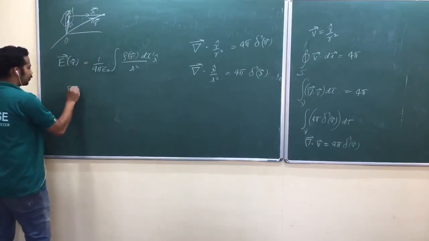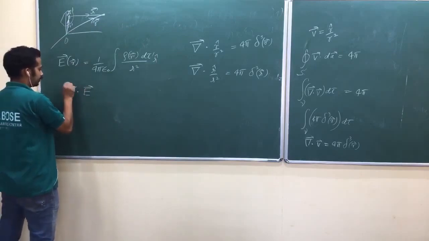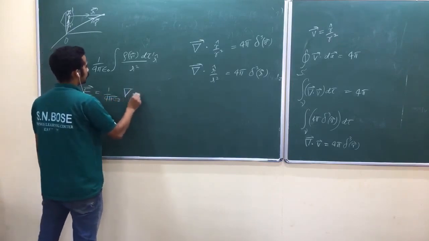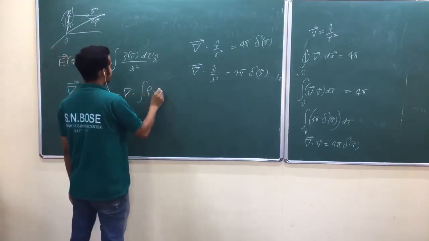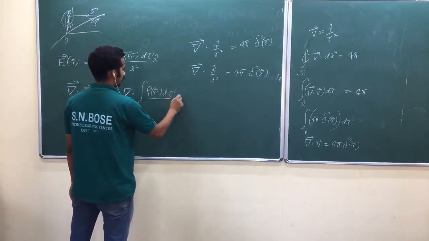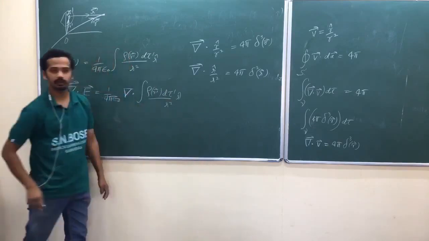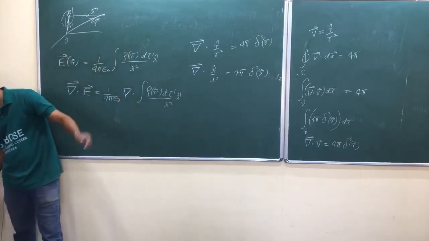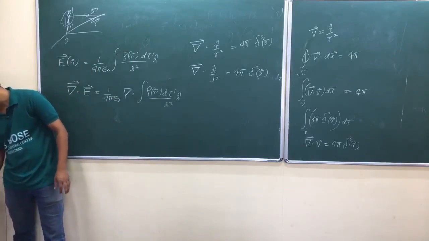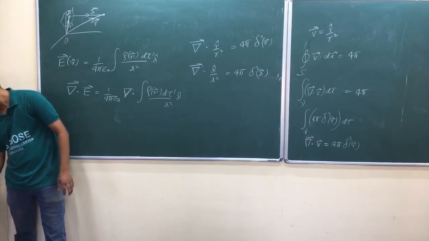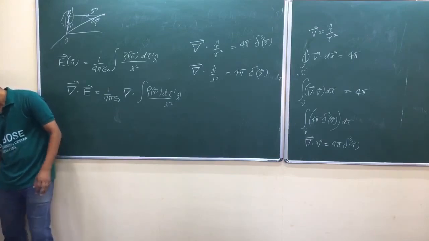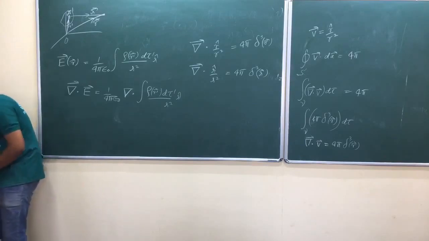Now what I do here is I am going to take del dot E. That's equal to 1 by 4π epsilon naught del dot integral rho of R prime d tau prime R cap by R square. I think I need one more property from our earlier vector calculus. Again, I am getting into electrostatics. Small derivation here: derivation of differential form of Gauss law directly.